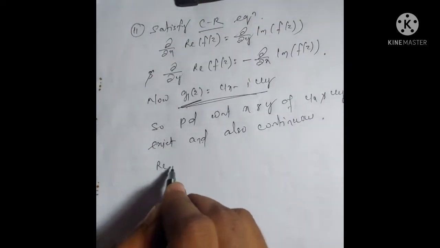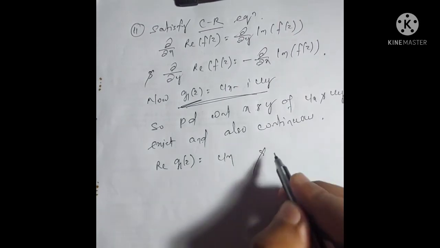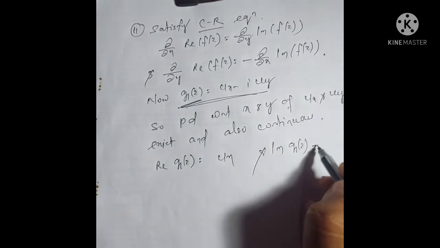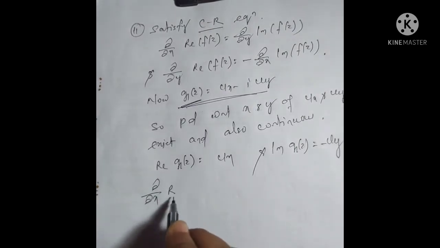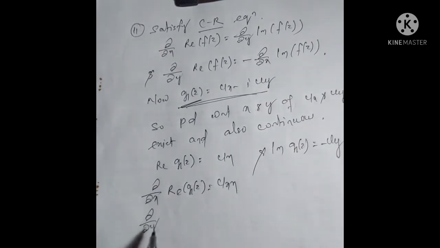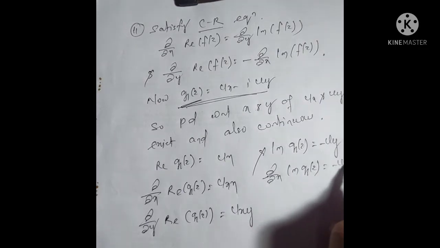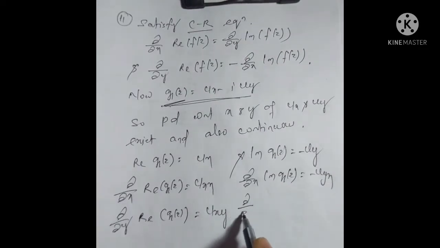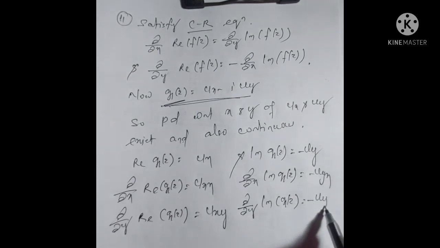Now real g1 = u_x and imaginary g1 = -u_y. So del/del x of real part of g1 = u_xx and del/del y of real part of g1 = u_xy. Similarly, del/del x of imaginary part of g1 = -u_yx and del/del y of imaginary part of g1 = -u_yy.